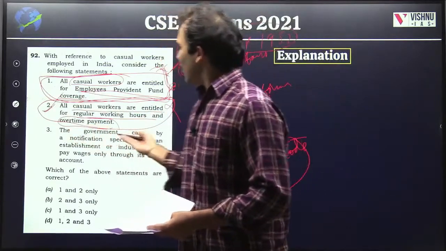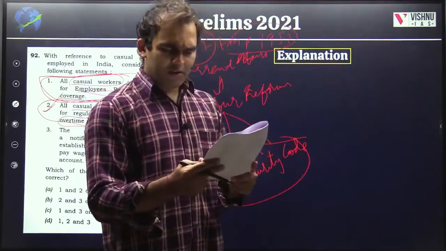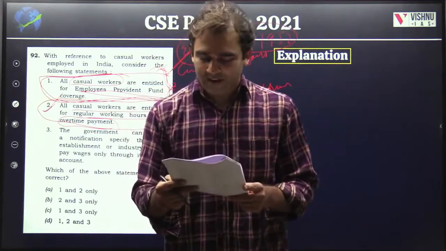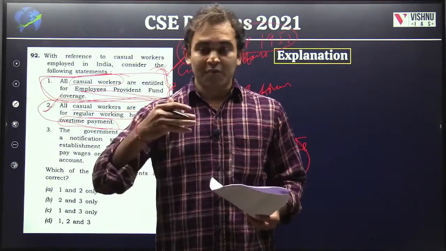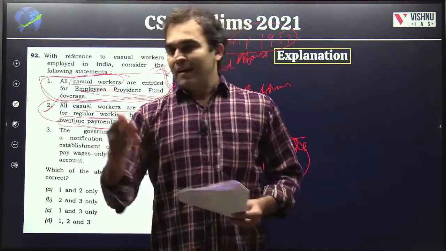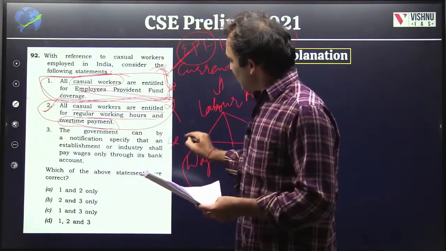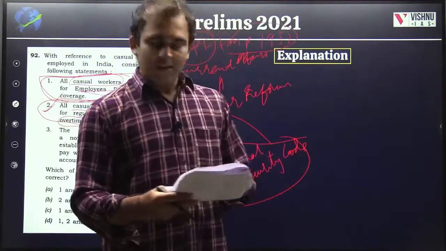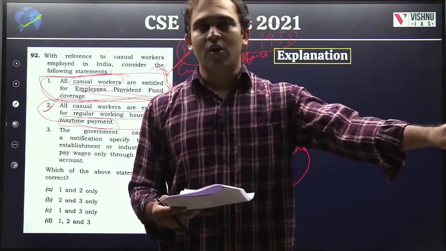Then third, the government can by a notification specify that an establishment or industry shall pay wages only through its bank account. Again, factual. If we are aware that the government is pushing towards more and more formalization of the economy, more and more digital banking, this can be a step. It is under Section 15 of the wage code, where the government can issue directions saying pay only through bank accounts.